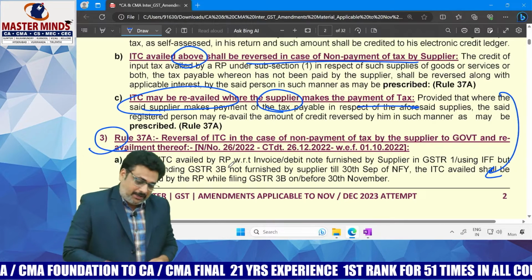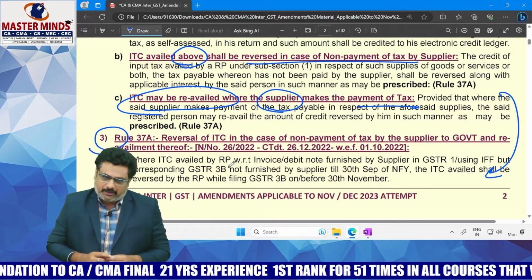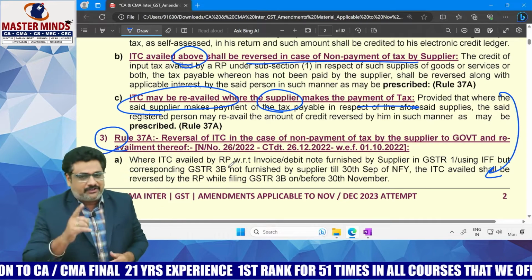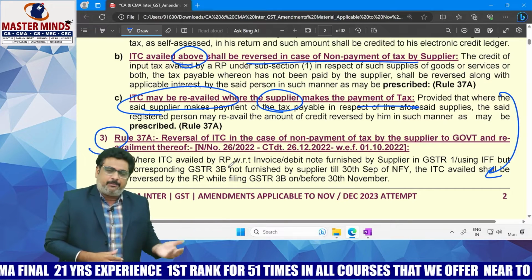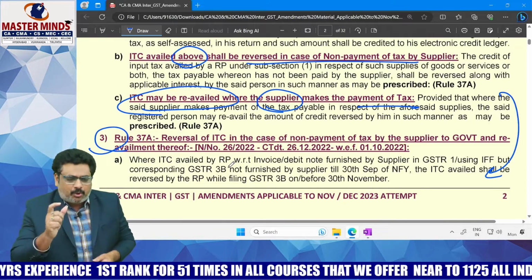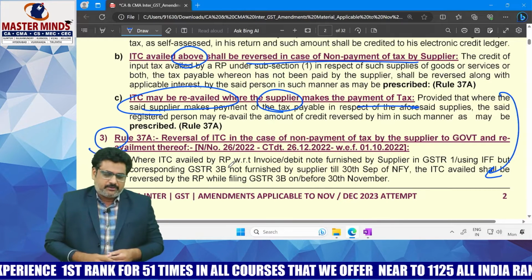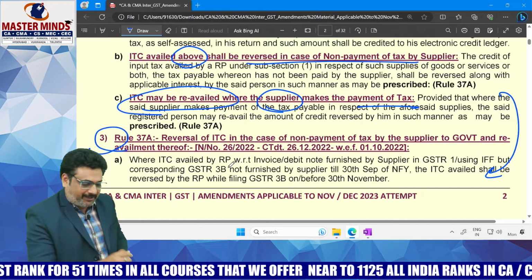In the same way, there is another point to claim the ITC, if you are able to remember rule number 36(4). What does rule 36(4) say? Any recipient can claim the ITC of only those inward supplies which are reflected in his GSTR-2B of that particular month.